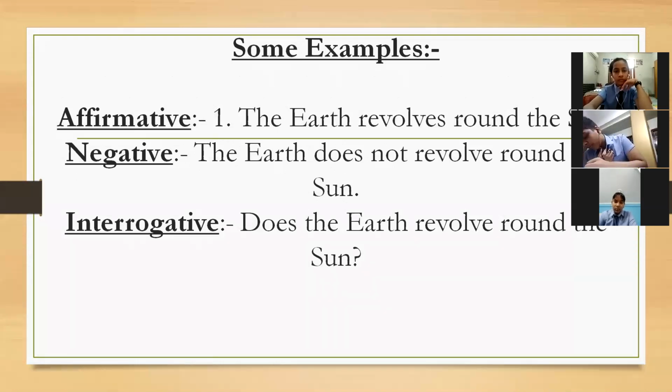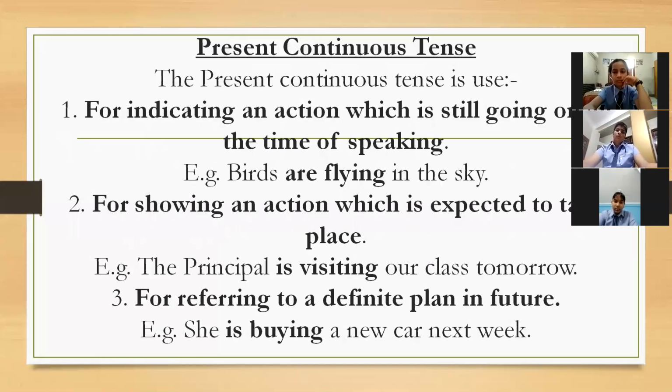For example, does the earth revolve around the sun? Don't forget to put question marks over here, because it is framing a question. Got it, everybody? Fine. So this was it, present tense जो हमने कल पढ़ा था. Now we are moving further. Listen. Next comes present continuous tense.